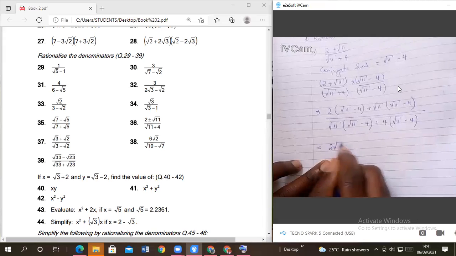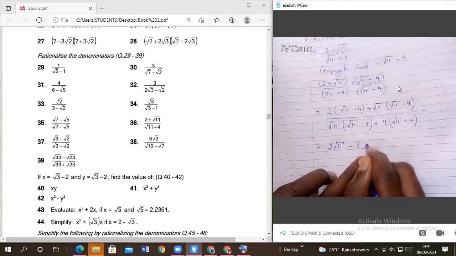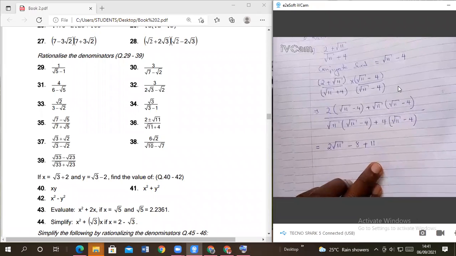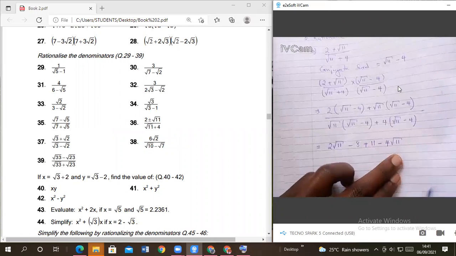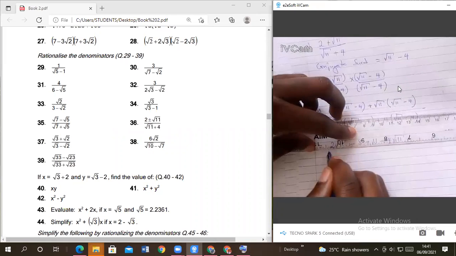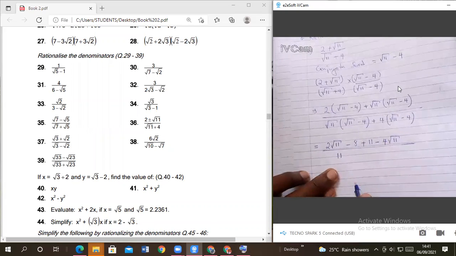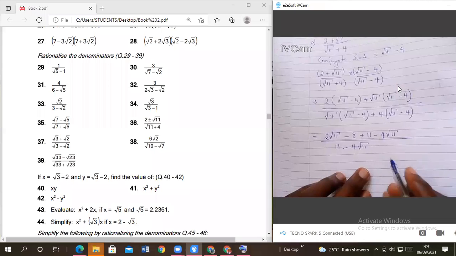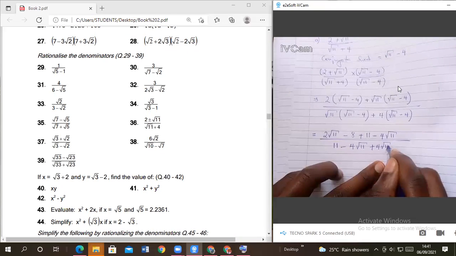This one will give us 2 root of 11 minus 8, plus root of 11 times root of 11, which will give us plus 11, minus 4 root of 11, all over 11 minus 4 root of 11 plus 4 root of 11.